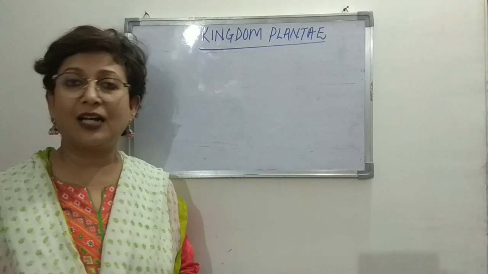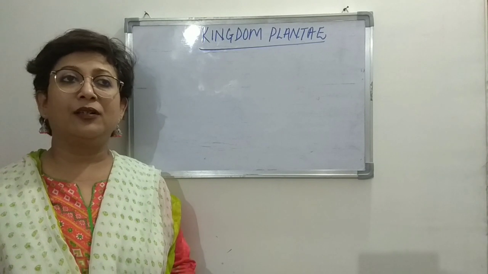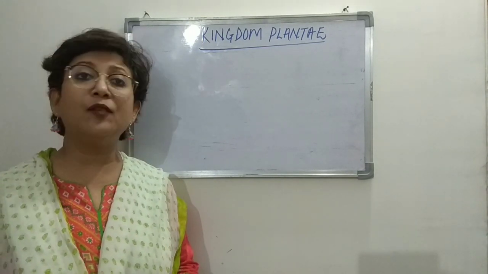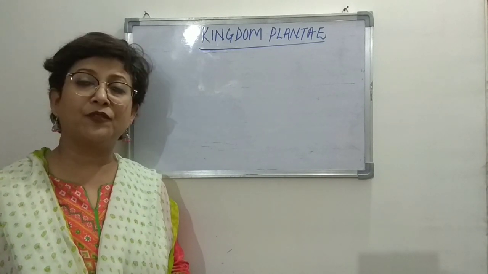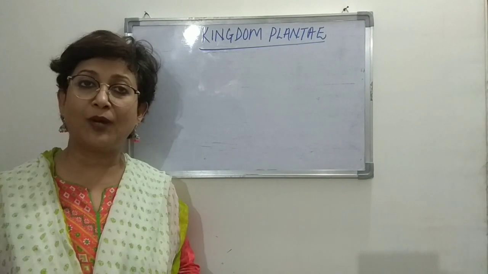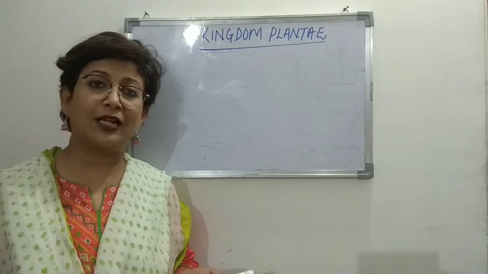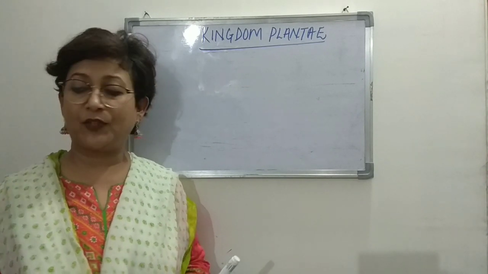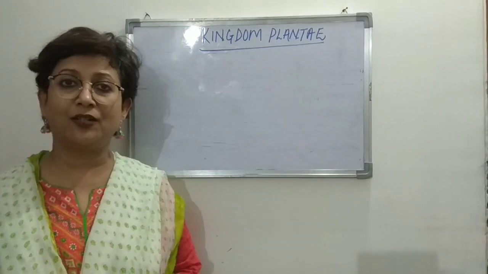And in the previous class we talked about kingdom Fungi, right? We had discussed the general characteristics of kingdom Fungi, and then we talked about the divisions as well, right? In the divisions we discussed Phycomycetes, Ascomycetes, Basidiomycetes and Deuteromycetes, which are fungi imperfecti, right? And today we will start with kingdom Plantae, right?